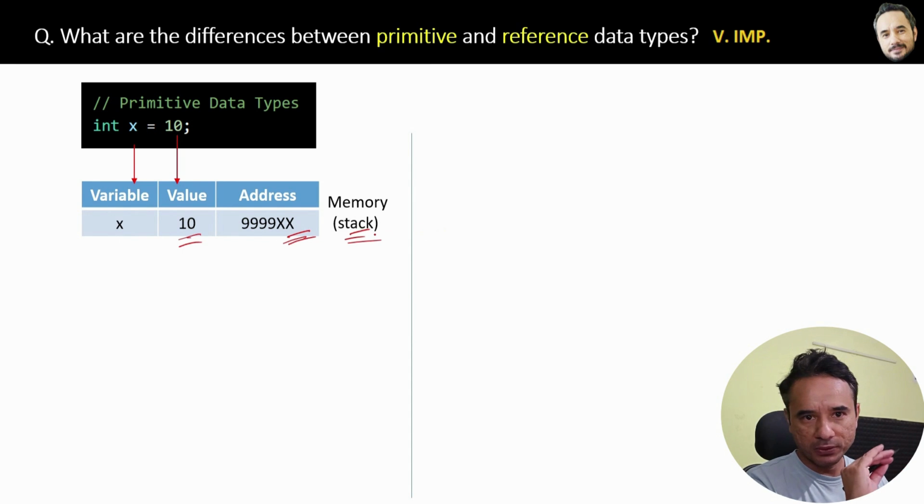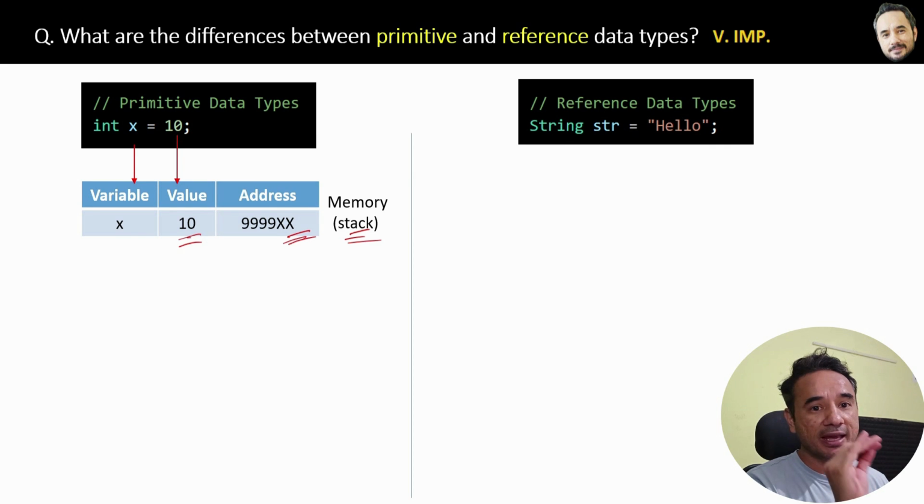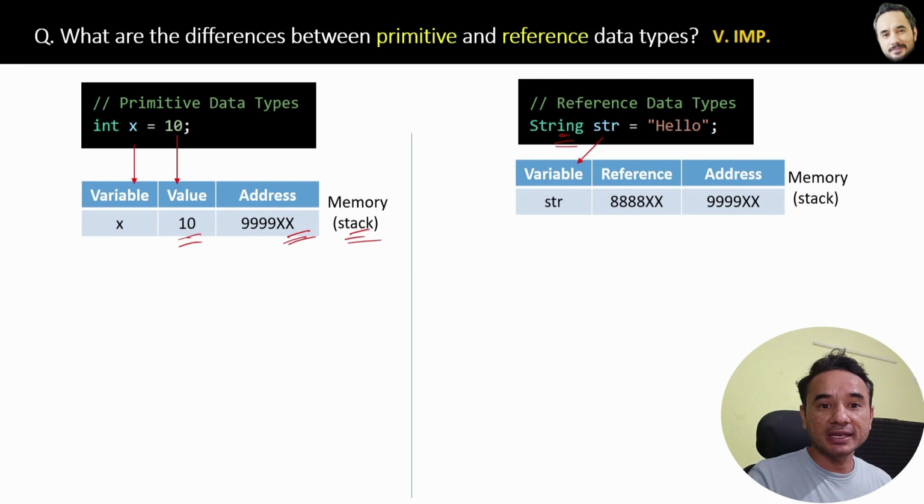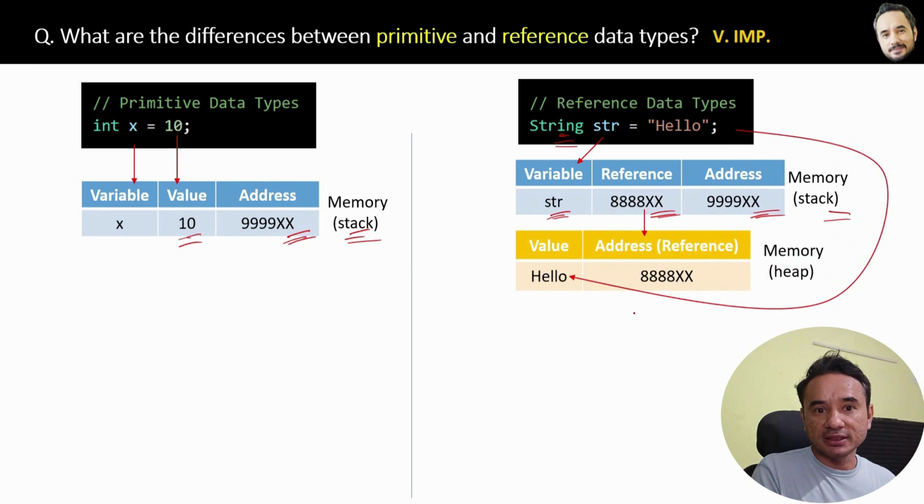But if we have a reference data type like this, a string in our Java program, then it will be stored something like this. First the variable, then the value reference will be stored at this address in the stack memory, but the value is not here. That will be in the heap memory at this address location, which is basically the reference.